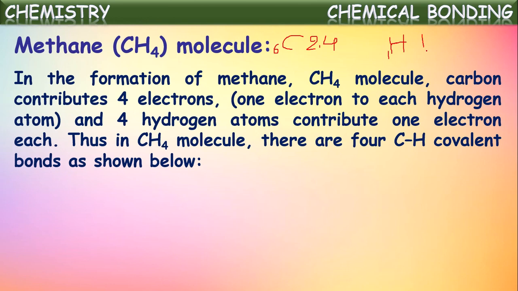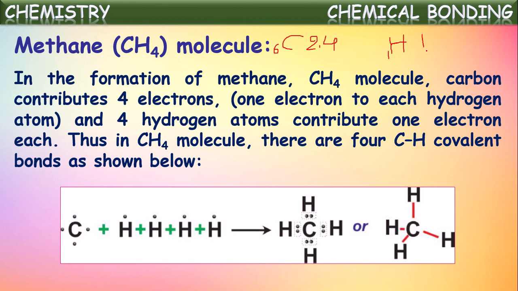When this carbon and the hydrogens approach each other, the carbon atom contributes 4 electrons for sharing, and each hydrogen atom contributes 1 electron for sharing with the carbon. Thus, in the CH4 molecule, there are 4 C-H covalent bonds as shown here. See, totally 5 atoms approach each other: carbon with 4 valence electrons and each hydrogen with 1 valence electron.